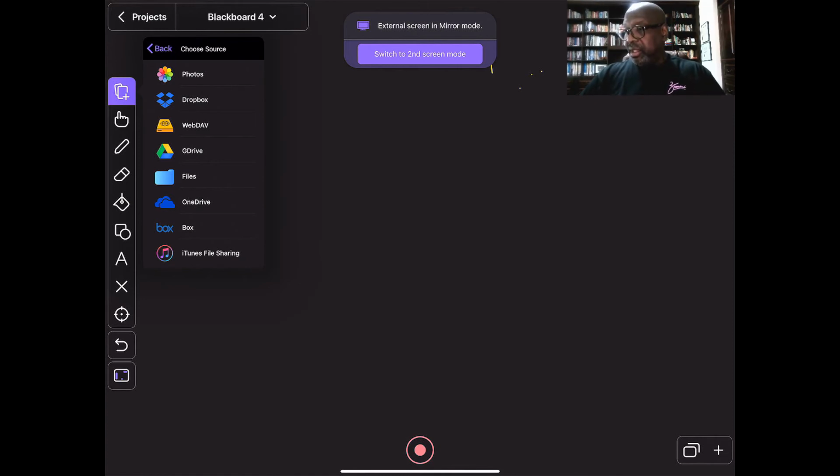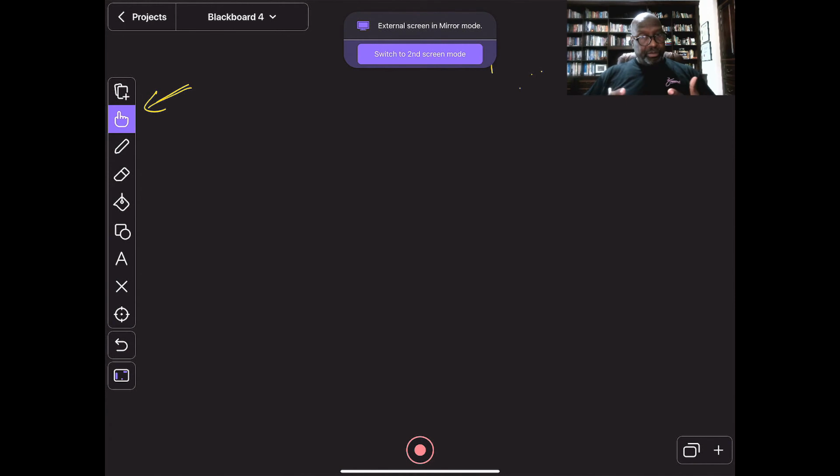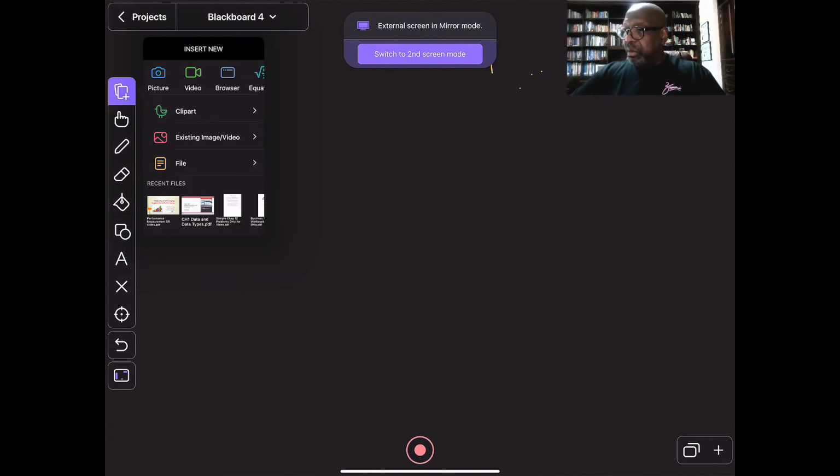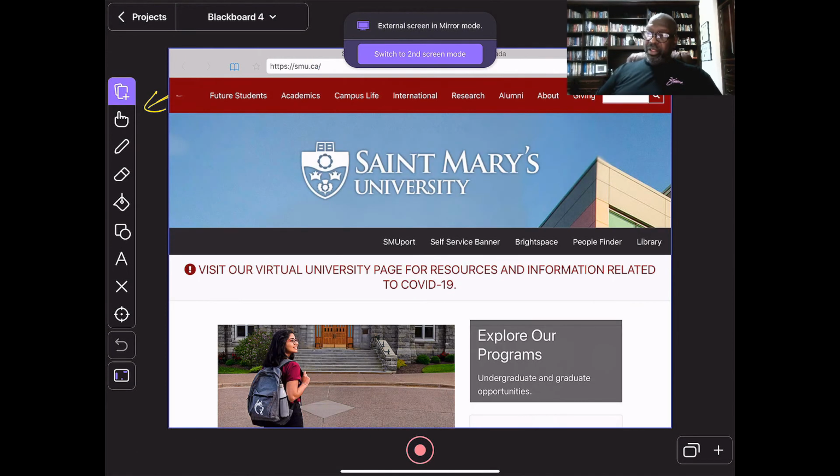And if I look in the files here, for example, I have these things right here that I could add to the workspace. So it's kind of cool. If you have a picture, you could bring that in, whatever that is. A browser, if I wanted to, I could go in here and put www.smu.ca, and that's right in here.